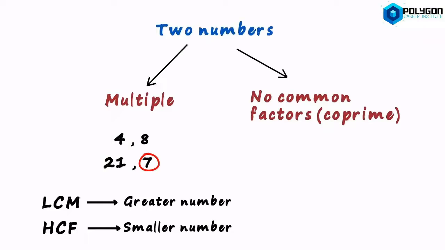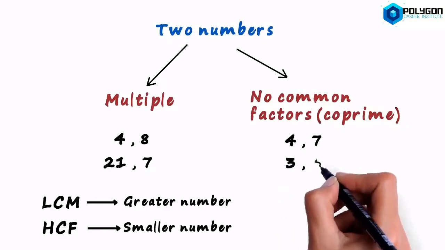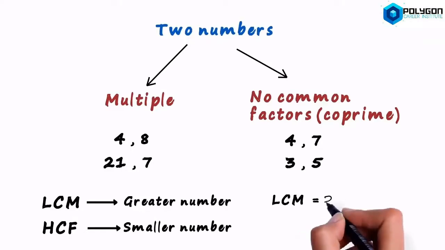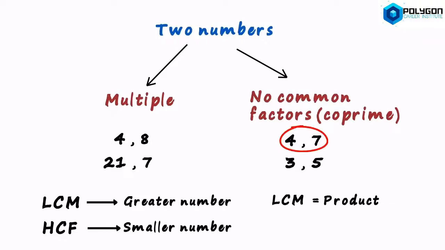What about the second case? An example of two co-prime numbers would be 4 and 7, or 3 and 5. Both these pairs have no common factors except 1. What is so special about LCM and HCF of such numbers? Well, the LCM of such numbers will always equal the product of the two numbers. For the first pair, the LCM will be 4 times 7, which equals 28, and for the second pair, the LCM will equal 3 times 5, which equals 15.